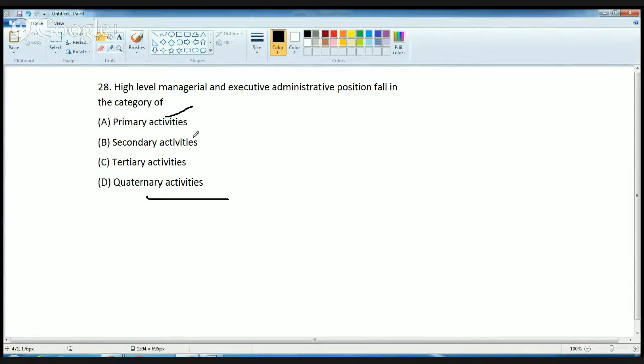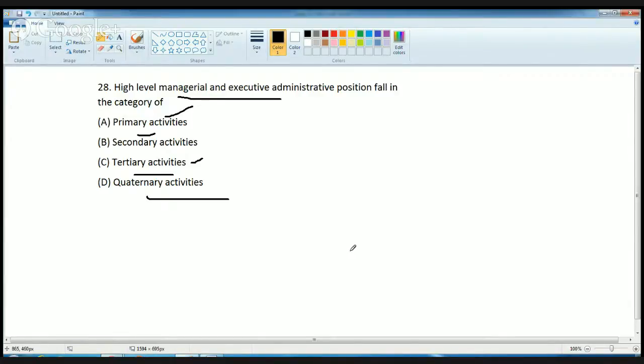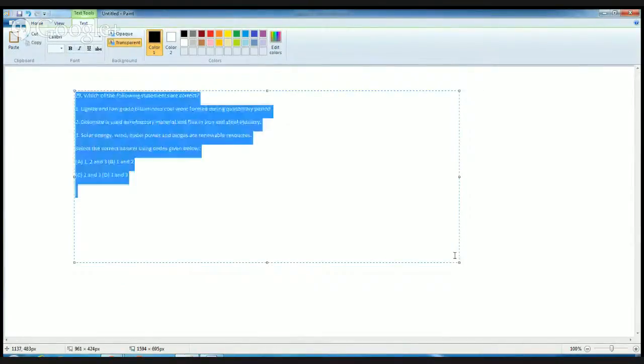Primary deals directly with agriculture, secondary deals with manufacturing, and tertiary deals with activities which are not exactly high-level managerial, but are basically the service sector. So that is what tertiary is. Now let's discuss the next question. The next question asks which of the following statements is correct.